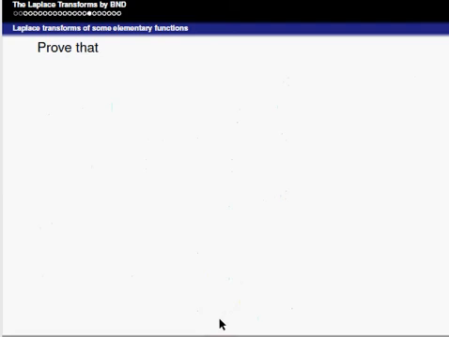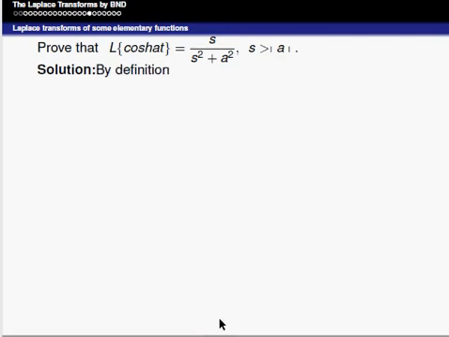Similarly, one can show that Laplace of cos hyperbolic at is equal to s divided by s square minus a square, where s is greater than modulus of a.